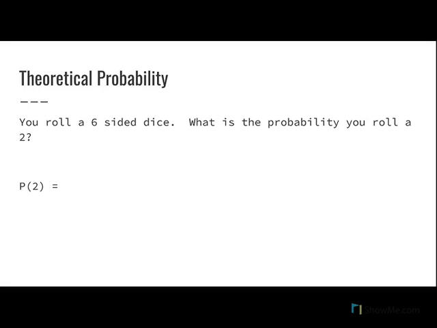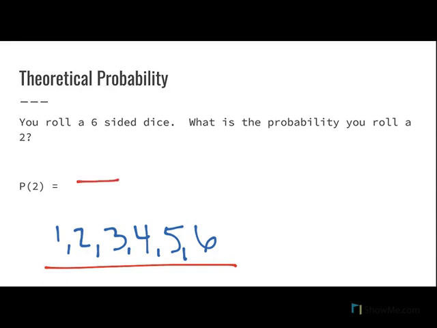So what can I do here? If I have a dice, I know that all of my options are 1, 2, 3, 4, 5, and 6. Those are the only sides on a six-sided dice. So how many total things do I have? I have 6. Now, how many of these are a 2? There's only one way to get a 2. So my theoretical probability of rolling a 2 would be 1/6.